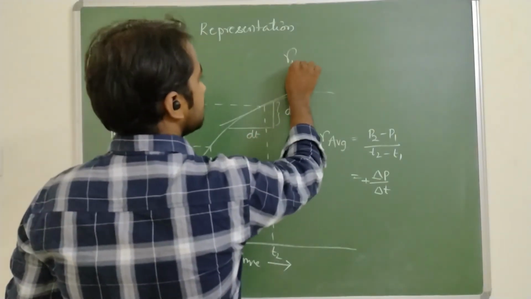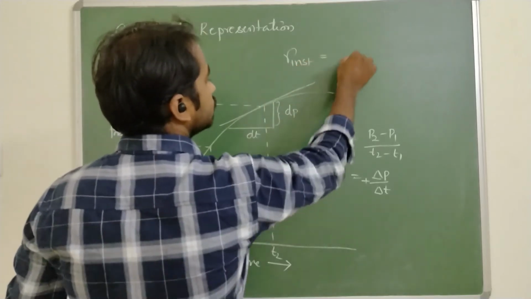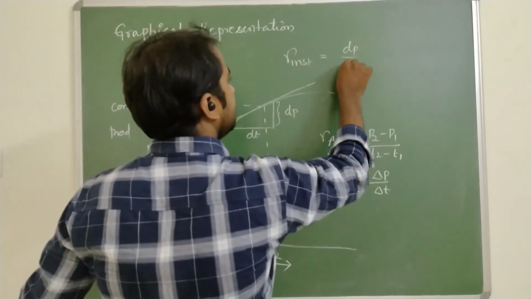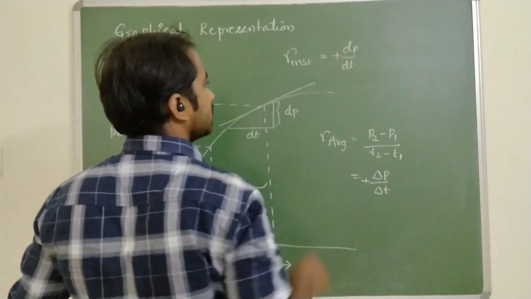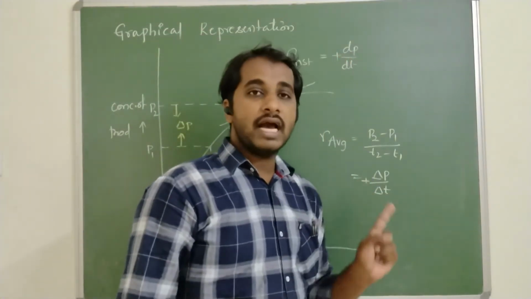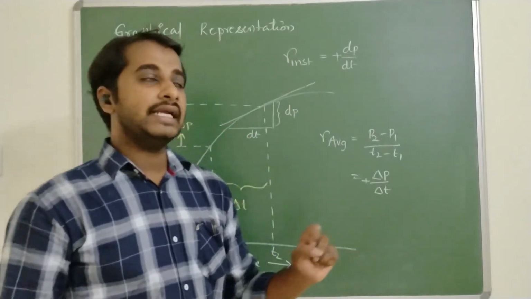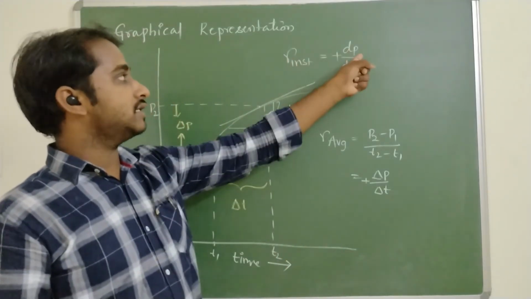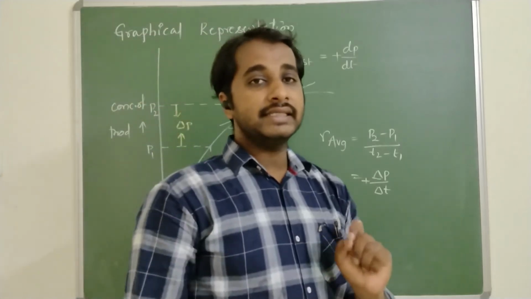Now R instantaneous is equal to dP by dt, always plus. Here we should notice one point: if it is the average rate, we represent it by delta; if it is the instantaneous rate, it is represented by d.